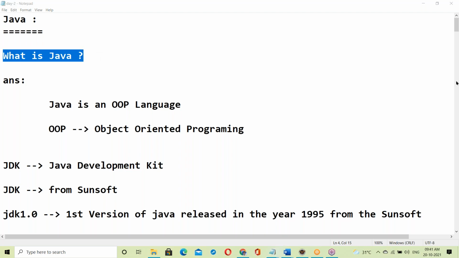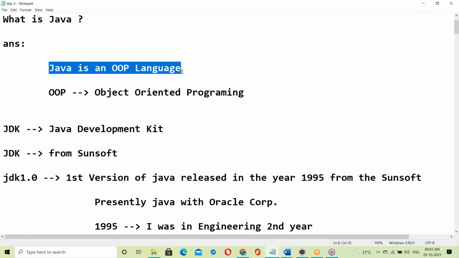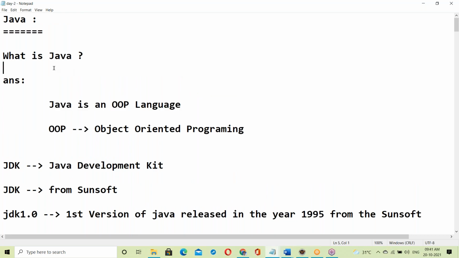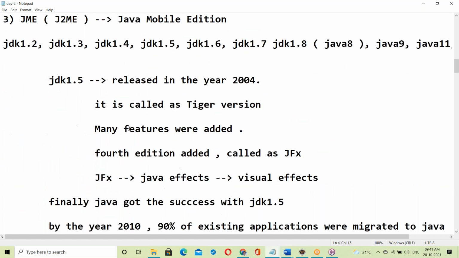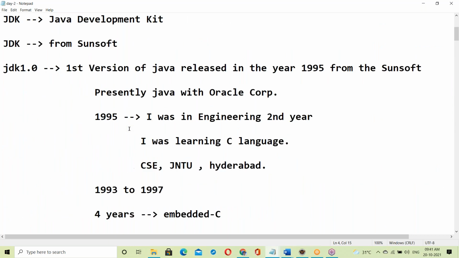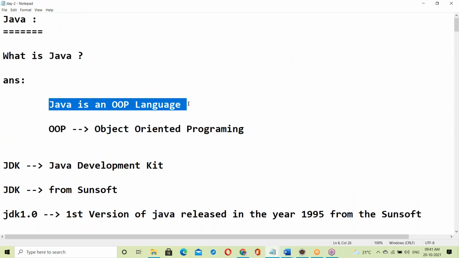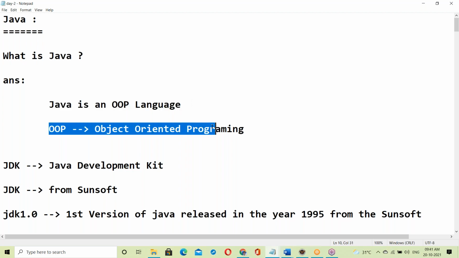Let me review yesterday's topic. What is Java? Java is an object-oriented programming language, an OOP language. OOP means object-oriented programming.